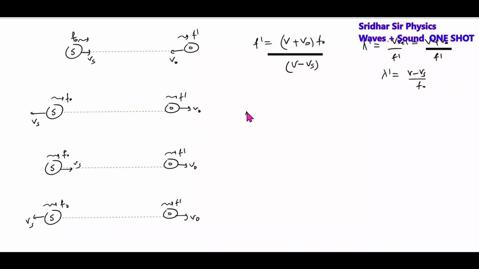Similarly, when the observer moves away, v minus v naught, f naught; when the source moves away, v plus vs.